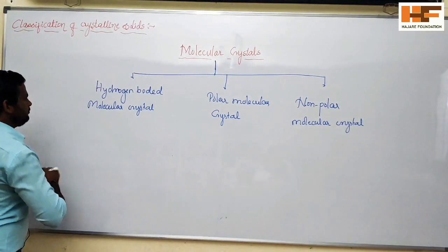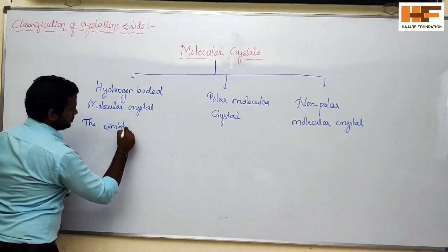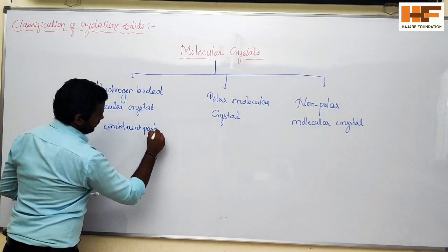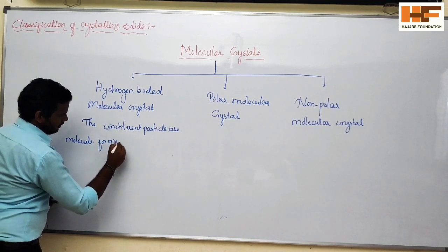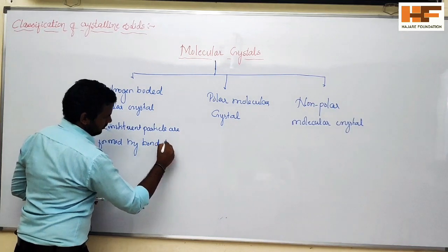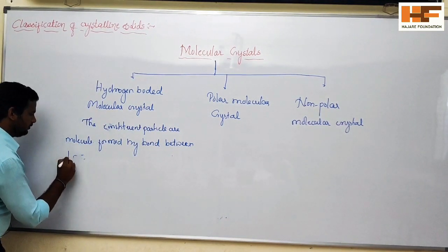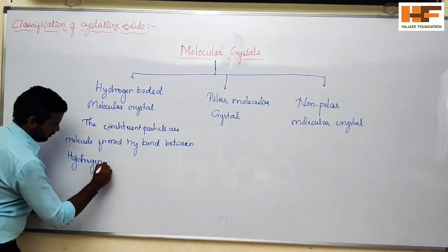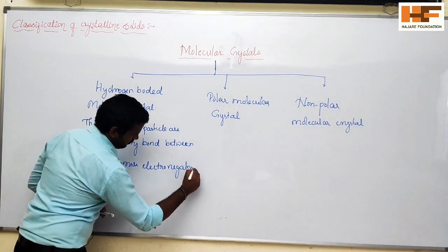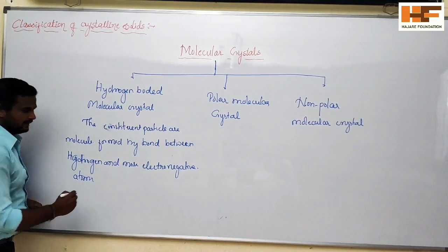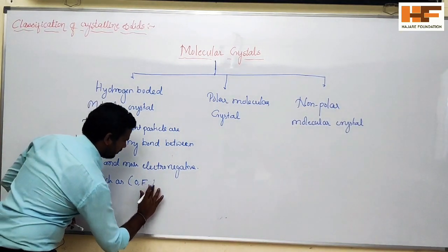So write down the definition. The constituent particles are molecules formed by bond between polar hydrogen and more electronegative atoms such as oxygen, fluorine and nitrogen.